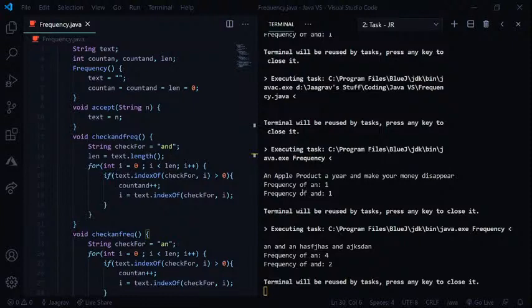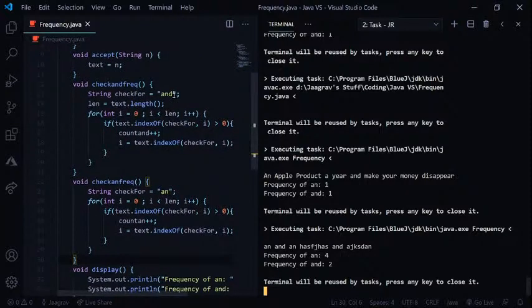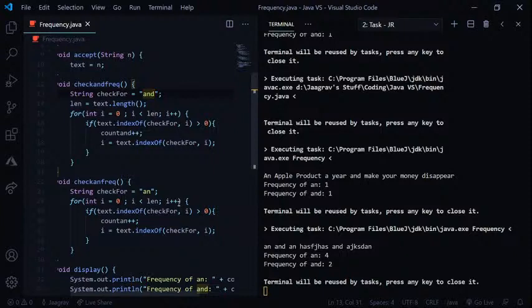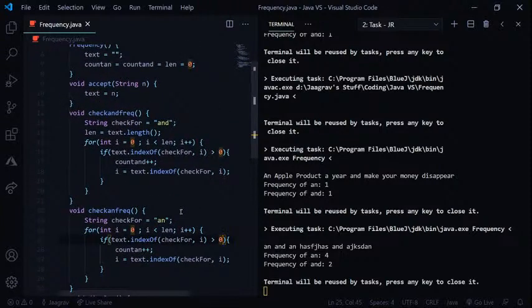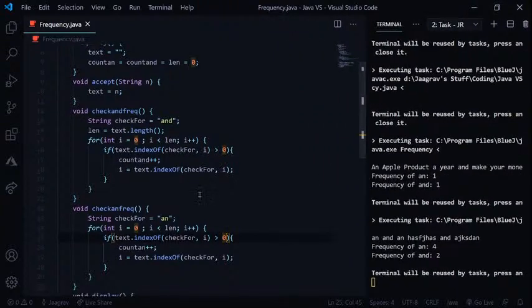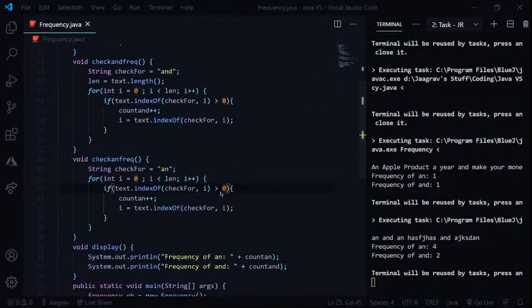So this means that we need to improvise this code a bit more in order for it to give proper outputs. Now I've got an idea: we could check if it is a specific word, word by word. Of course, we could throw this whole sentence into an array and then check it word by word, but there's no need to work so hard to solve something this easy.